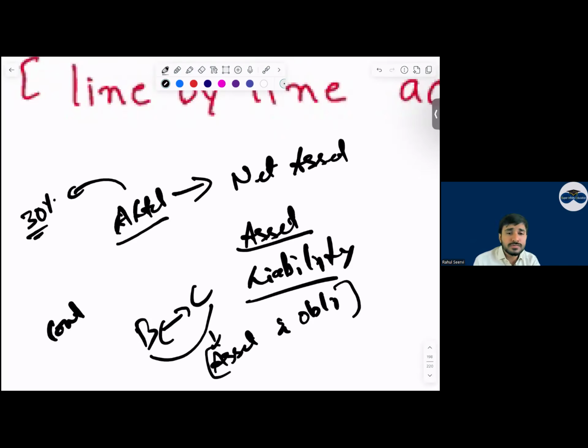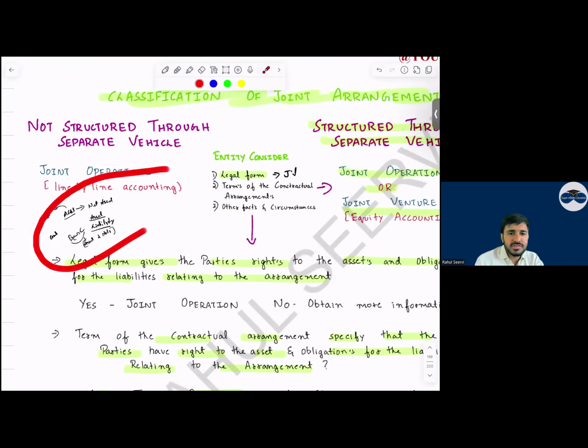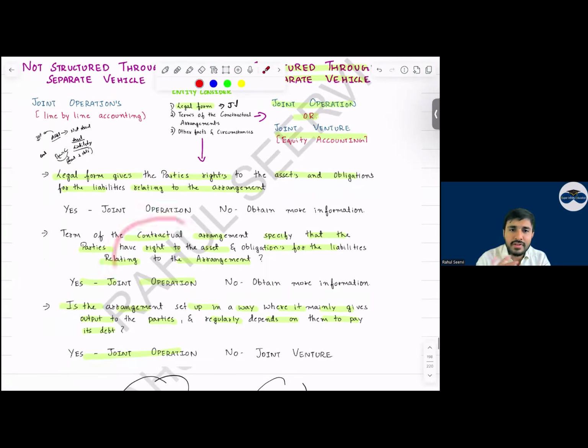It will become what? Joint operation. Even though it's a separate entity, if we have rights over the assets and obligations over the liabilities, it will become what? It will become a joint operation. Yes, sir. See, if the legal form gives the parties rights to assets and obligations, then it is a joint operation. Or the contractual arrangement, we have done a contract. In that case, joint operation.